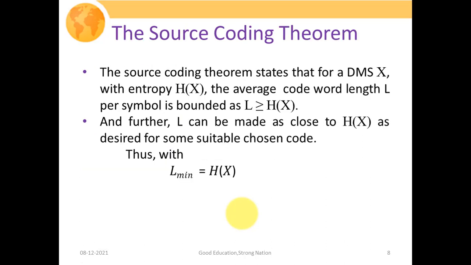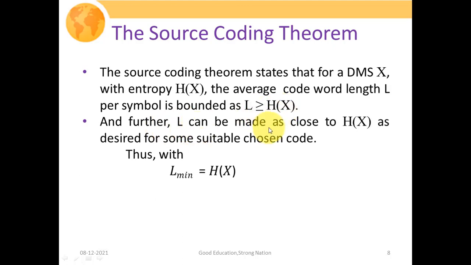So what does it state? The source coding theorem states that for a discrete memoryless source X with entropy H(X), the average code word length L per symbol is bounded by L greater than or equal to H(X). So the source coding theorem presents a bound on your average code word length in terms of the entropy of that source.